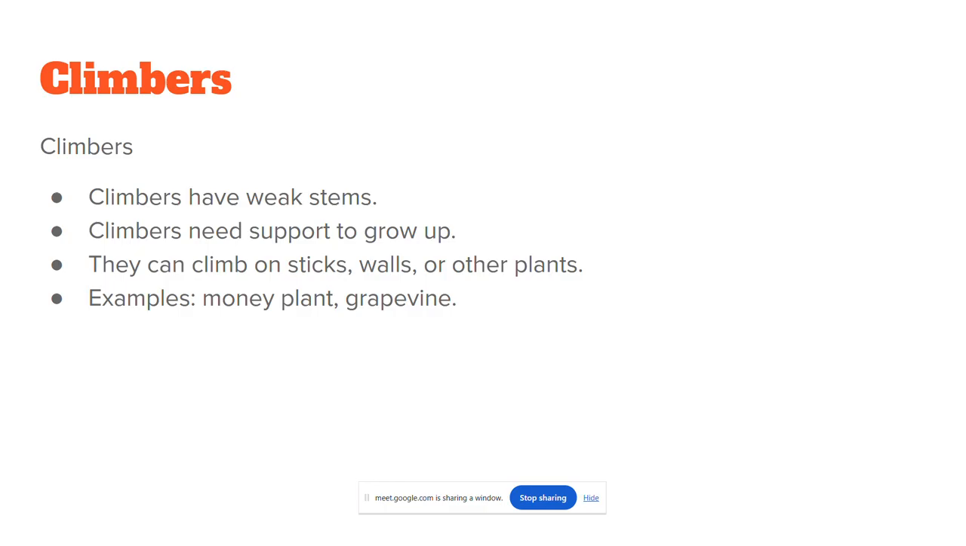Climbers. Climbers have weak stems. They need support to grow. They can climb on sticks, on walls, on other plants also. Examples, money plant, grapevine, these are the climbers. Climbers means weak stems. They need support. They cannot grow without the support.